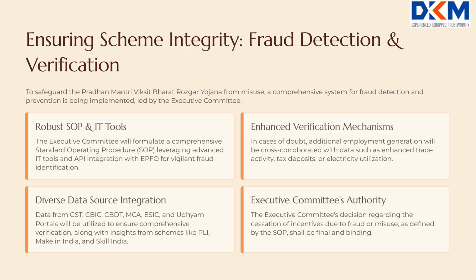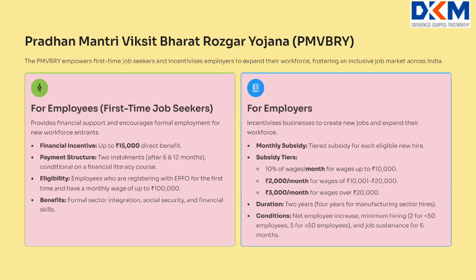The decision of the Executive Committee to seize incentives if any establishment or employee is found to have committed fraud or engaged in any misuse as per the SOP shall be final. In case any establishment is found to have indulged in fraudulent activities or availed incentive under any part of the scheme based on fictitious data or documents or otherwise, necessary action will be taken against such establishments or individuals, if any, as per law. Further, a comprehensive penalty clause will be issued separately by the Ministry of Labour and Employment in due course.